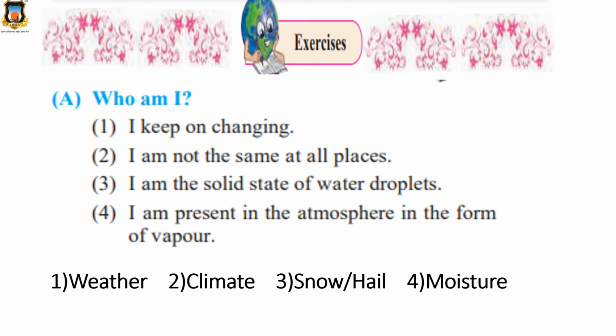I'm not same. What is not same at all places? Climate. I'm the solid state of water droplets. What is the solid state of water droplets? Snow and or hail. Okay. I'm present in the atmosphere in the form of vapor. What is that? Moisture. Did you get all the answers?